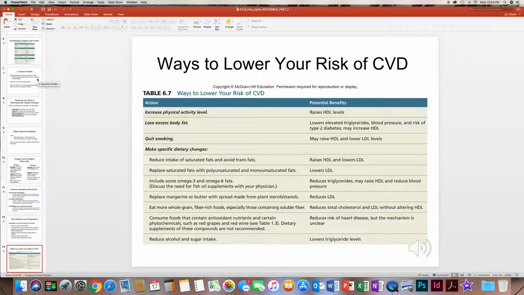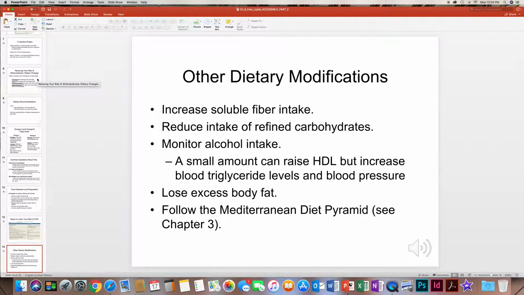Ways to lower your risk for cardiovascular diseases. If you look at table 6.7, it explains what you should do and what your benefits are. I won't go through all of them, but as an example, if you increase your physical activity, that raises your HDL or good cholesterol. You want to increase your soluble fiber. Fiber will also help with protecting against heart disease. Reduce any refined carbohydrates. Monitor your alcohol. Lose your excess body fat.